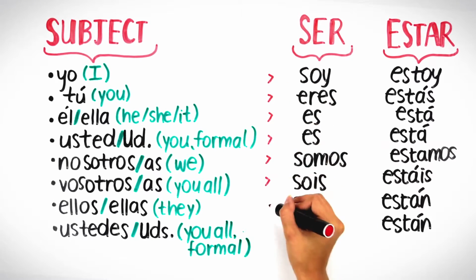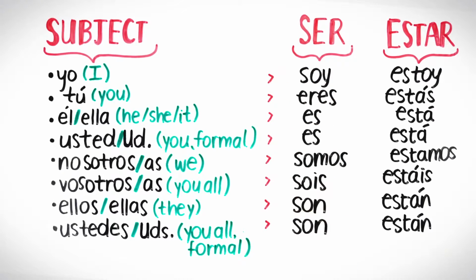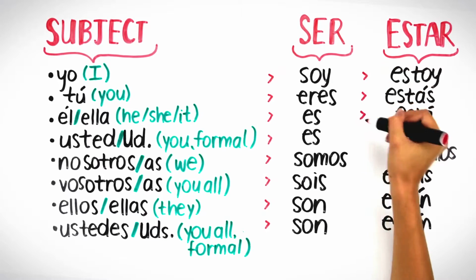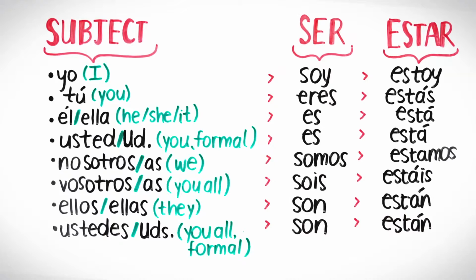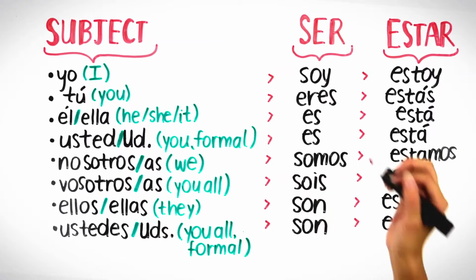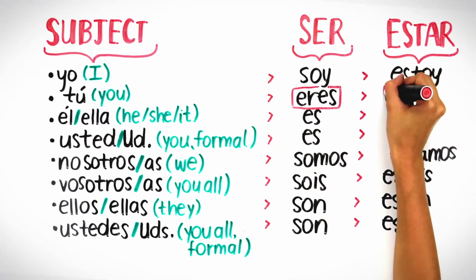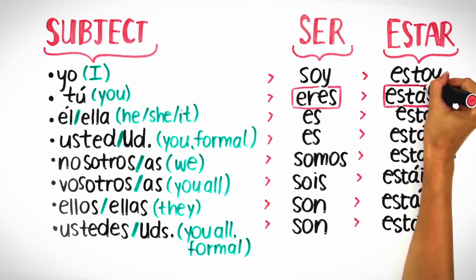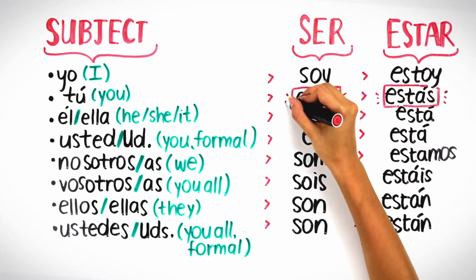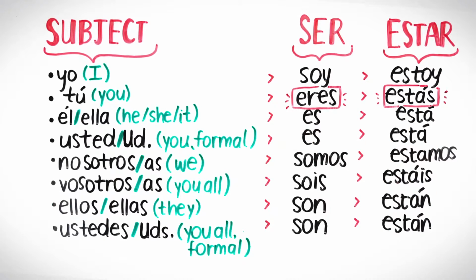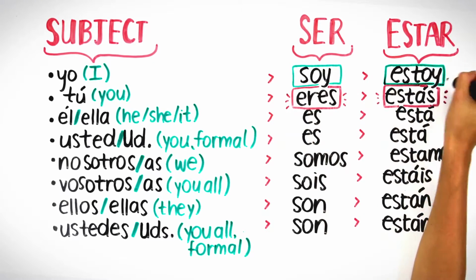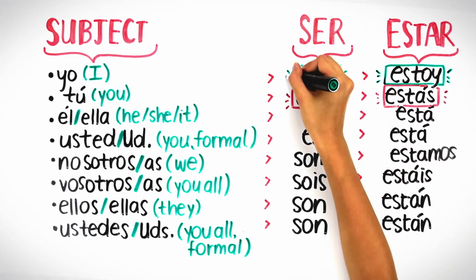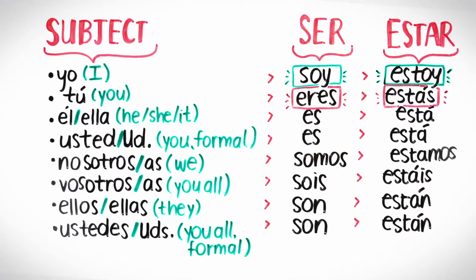In contrast, English requires us to always express the subject of each sentence, but Spanish can do this simply with the different verb conjugations. For example, if I say "eres" or "estás," depending on the situation, there is only one person I could be referring to: you. Likewise, "soy" and "estoy" can only refer to myself. The words actually mean "I am."